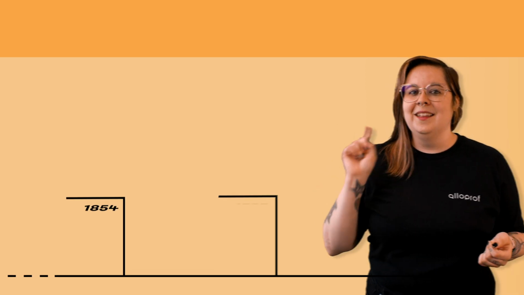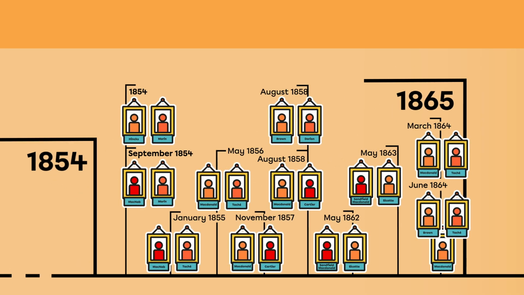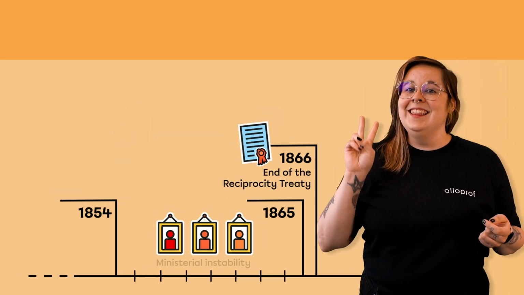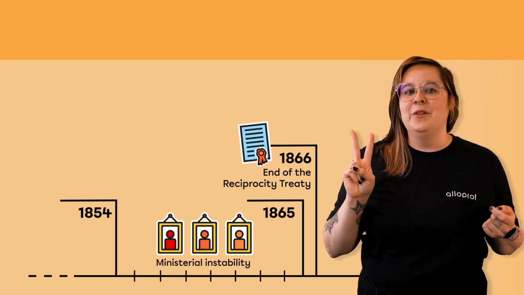In the 1860s, some British colonies in North America were thinking of uniting. Two important moments in Canadian history led to the idea of forming a union between the colonies: the political instability of United Canada and the end of the Reciprocity Treaty with the United States. But that's not what we're talking about here.